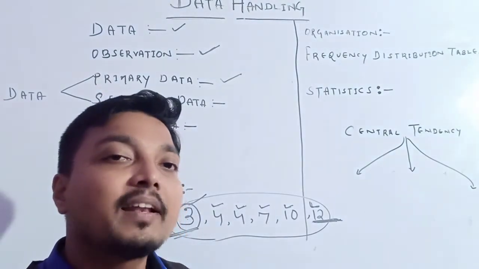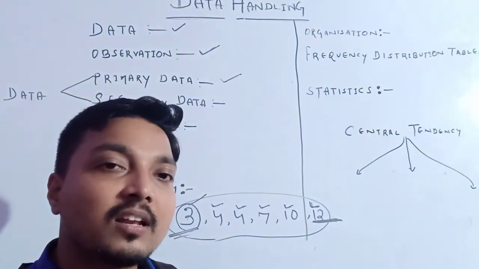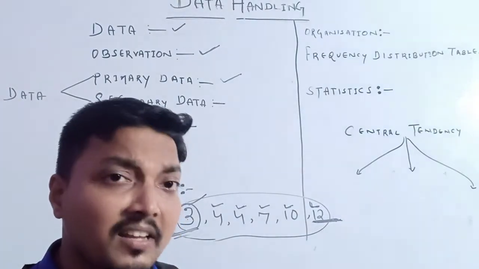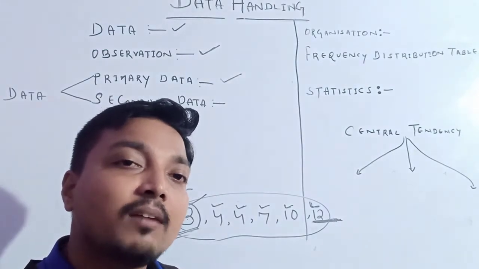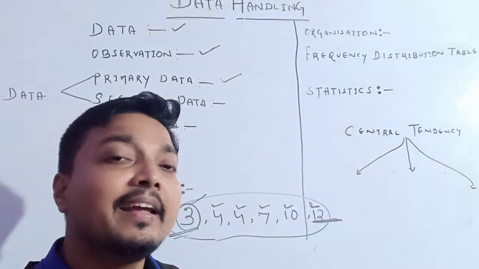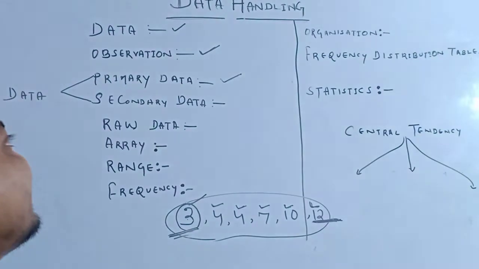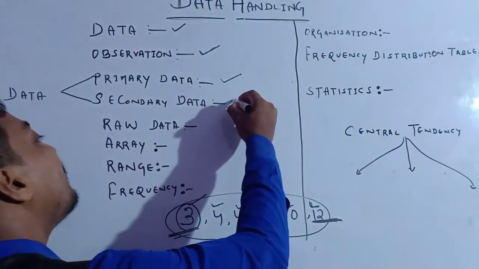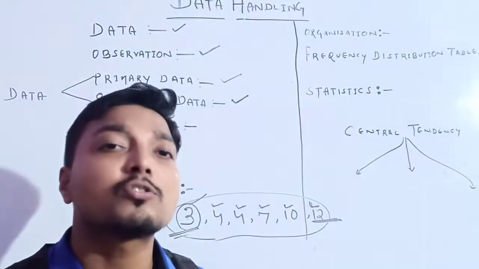Understood? So for the definition of primary data, you just have to remember: it is the numerical information collected by the investigator, or by any agent appointed by the investigator. That is called our primary data. Ready? Another one is our secondary data: the information collected from any other source.